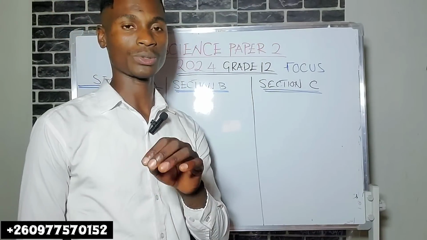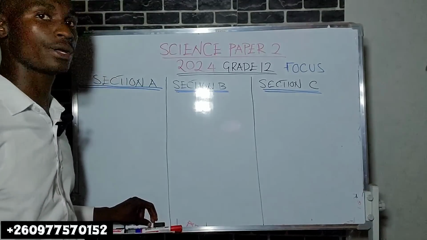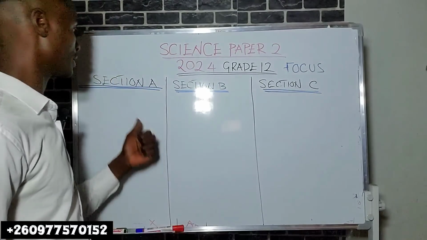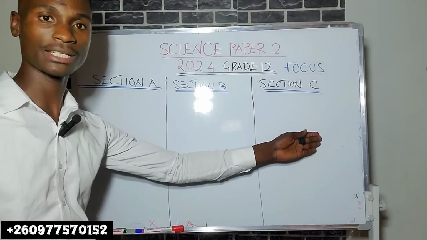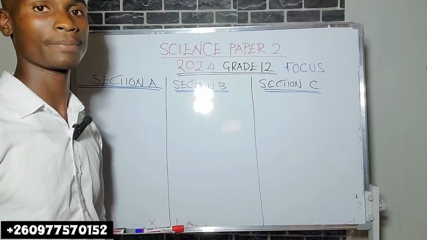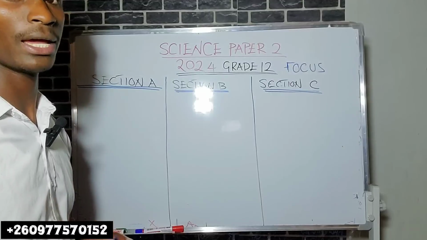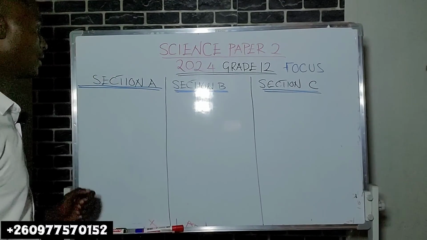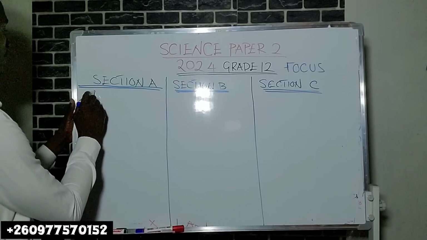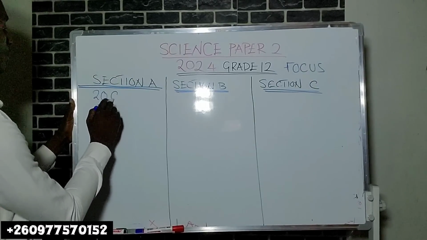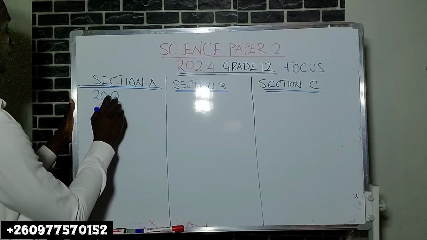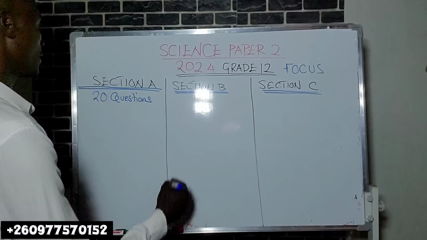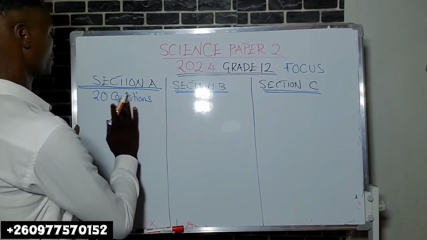Chemistry, which is science paper 2, is divided into three sections: Section A, Section B, and Section C. Section A are multiple choice questions. There are 20 of them. 20 questions.